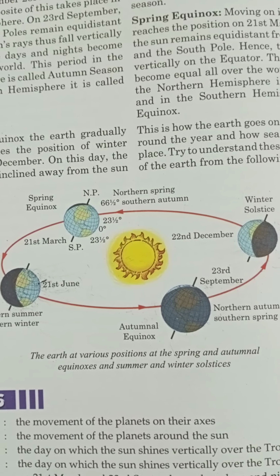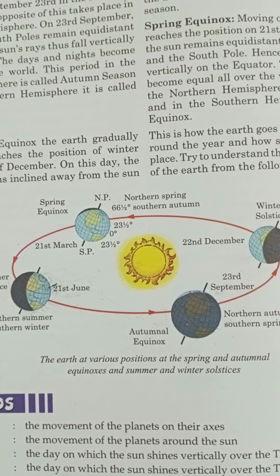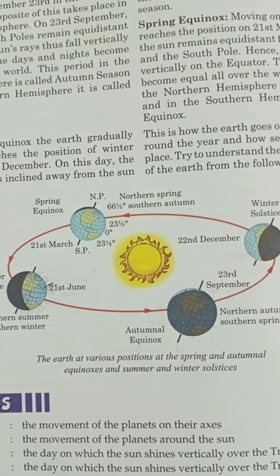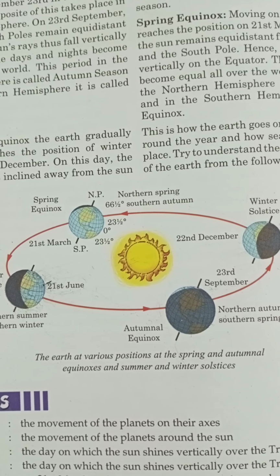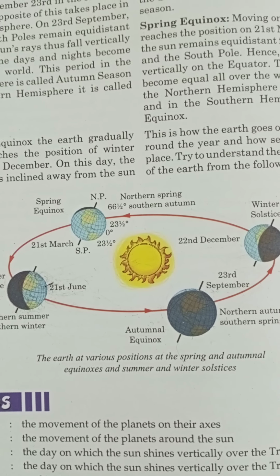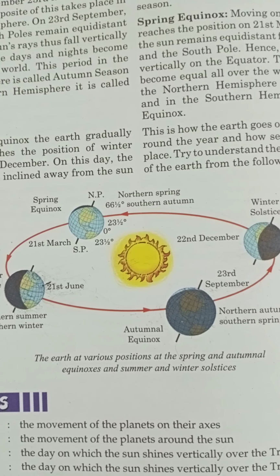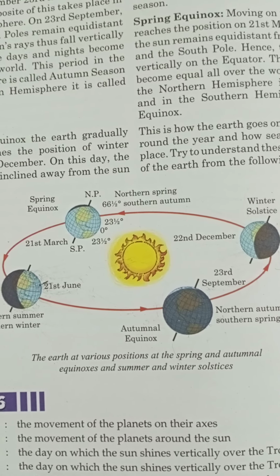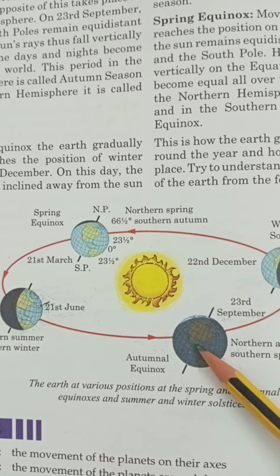And you can see the inclination of the Earth axis. Already we studied in the previous class what is the inclination of the Earth axis, and the revolution of its orbit. Both together are responsible for the changes of the season throughout the year. And we can see how the seasonal changes are taking place.